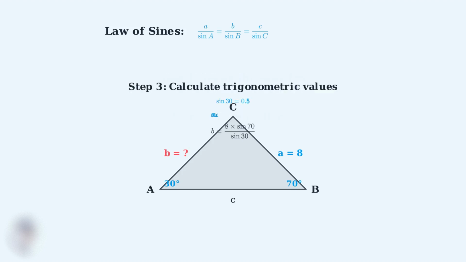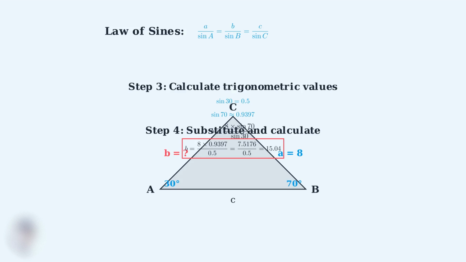Step 3. Now we calculate the trigonometric values. Sine of 30 degrees equals exactly 0.5, and sine of 70 degrees is approximately 0.9397. Step 4. We substitute these values into our equation. 8 times 0.9397 equals 7.5176. Then 7.5176 divided by 0.5 equals 15.04. Therefore, side b is approximately 15.04 units long.